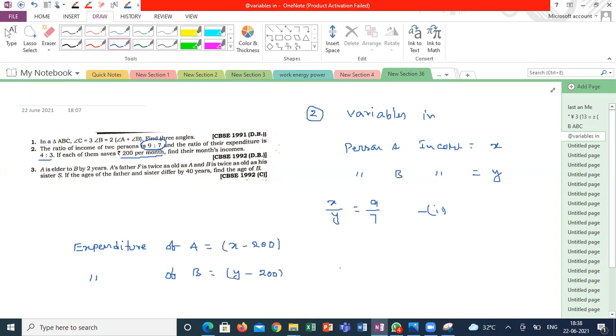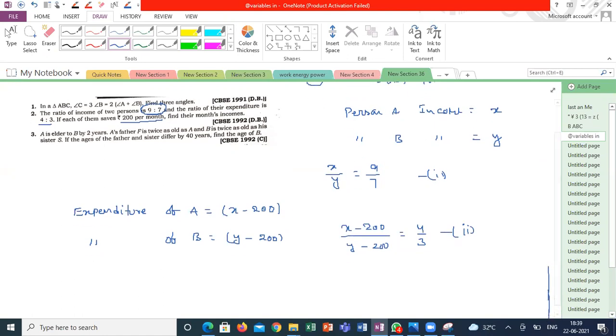What is the ratio of the expenditures? x minus 200 divided by y minus 200 will be equal to 4/3. This is my second equation. Is it possible? Can you solve the first and second equations? Can you prepare the linear equations? Guys, are you clear how I got these relations? Are you clear or any confusion?